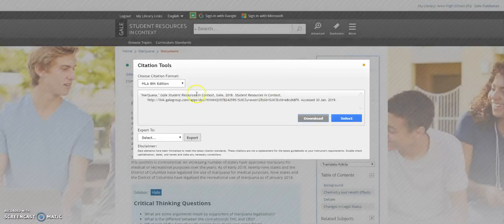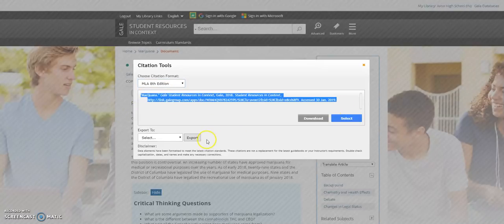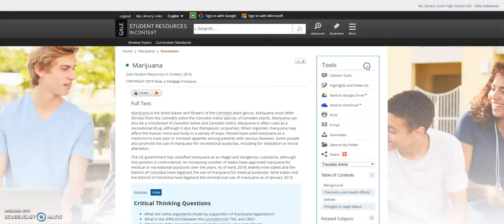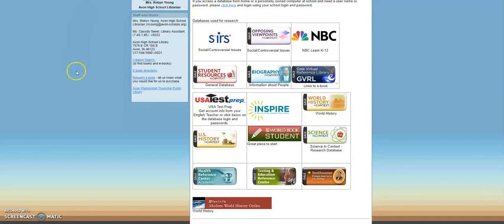And so when we click on citation tools, you can switch this. So if it's MLA or APA, depending upon your class, it's available right there for you. You can copy it, you can paste it, and you're all set and have all of your citations completely done for you. And that's with any database. They do all of the citations for you, which makes it really helpful when you are creating a paper. So this is student resources and context, and again, it's a good general database for starting.